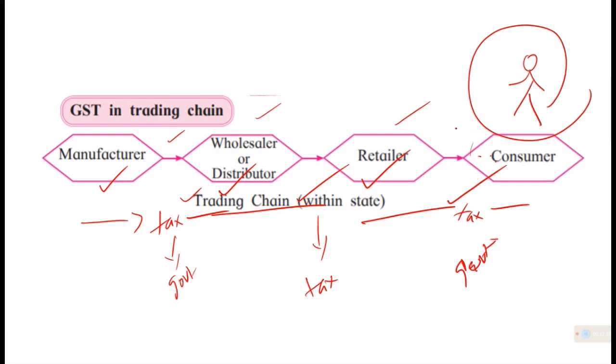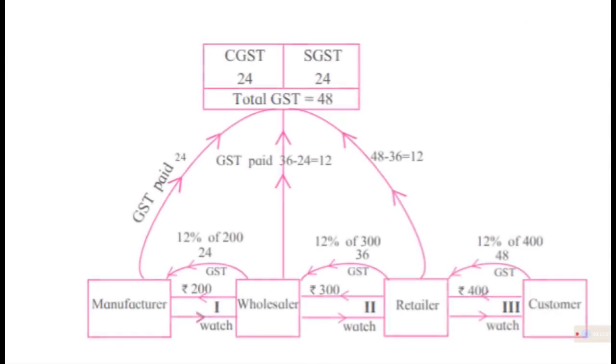But the whole burden of tax comes onto the customer mainly, because he is the last in the chain. But at the same time, there is a sharing of tax in between. Of the full amount we give to the retailer as tax, a part of it is paid by him to the government. We will study about it now. Look at this. Suppose that this is about the making of a watch, which you tie on your hand.